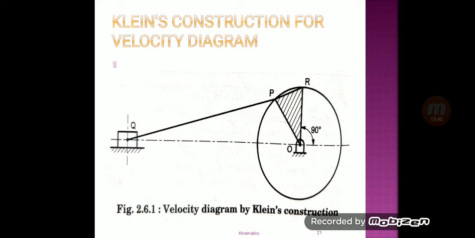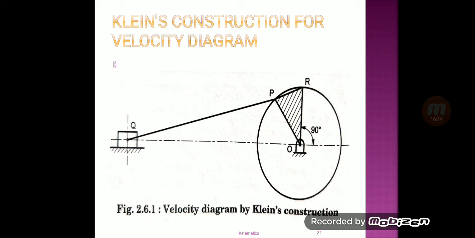Here we have to take a scale which is considered, or we can choose as per our sheet. Second point is extend the connecting rod length PQ. The line PQ is extended forward, or we can say in the right direction.